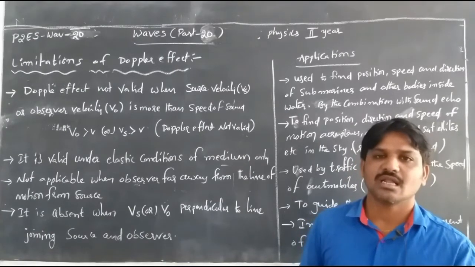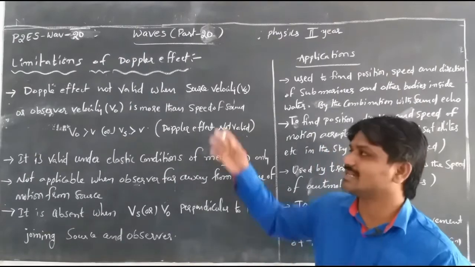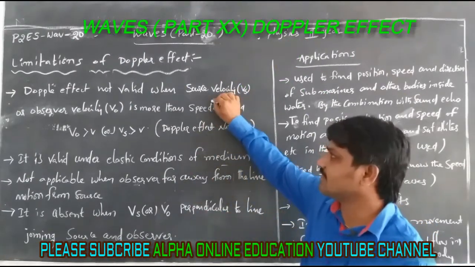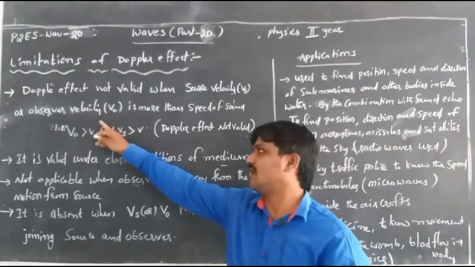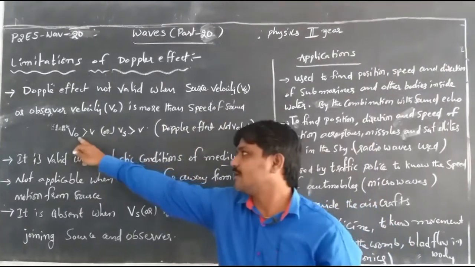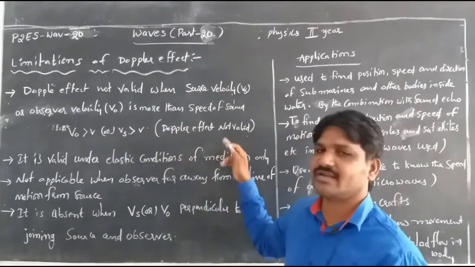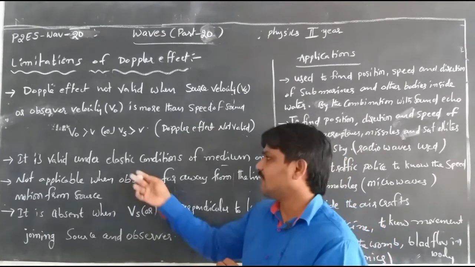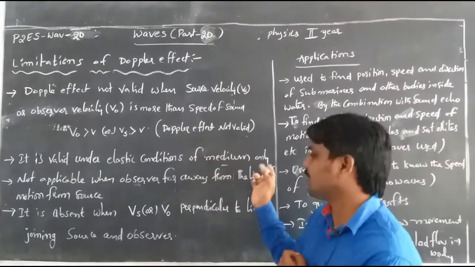These are the limitations of the Doppler effect. The Doppler effect is not valid when the source velocity or the observer's velocity is more than the speed of sound, that is, V naught is greater than V or Vs is greater than V. It is valid under the elastic conditions of the medium only.